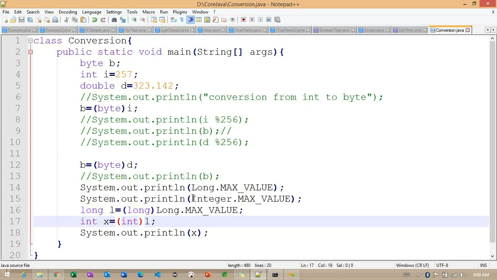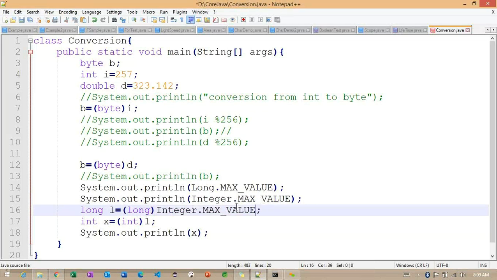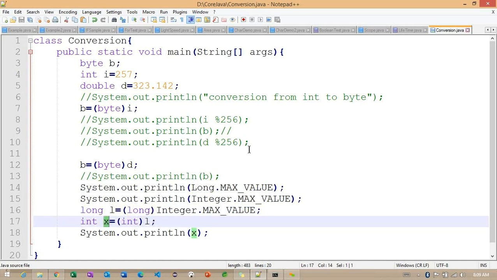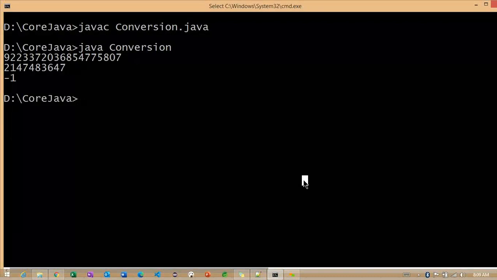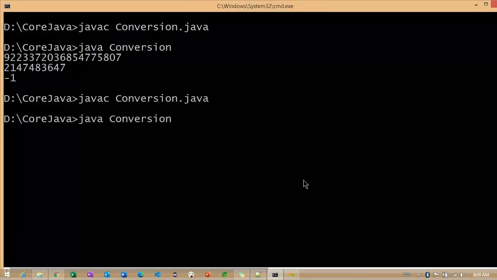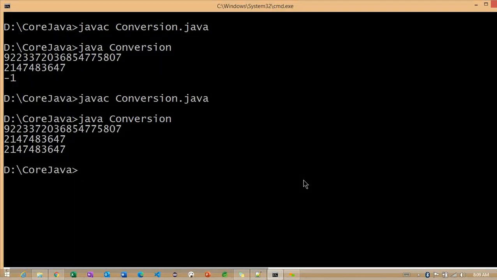Instead of loading this long max value, we can check the same example with the integer max value. I'm trying to convert this integer max value into long, and the same long value I'm trying to convert into this int x here. So now you can see if I run the same example, what happens internally?